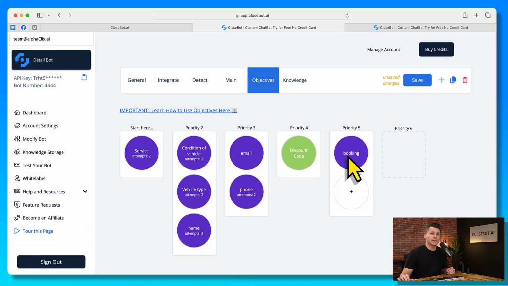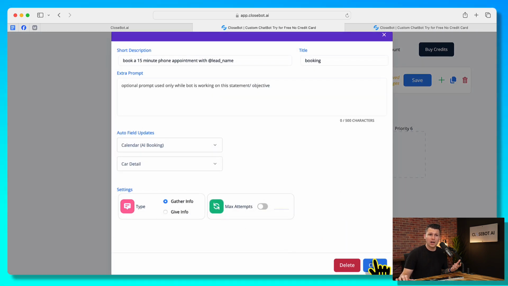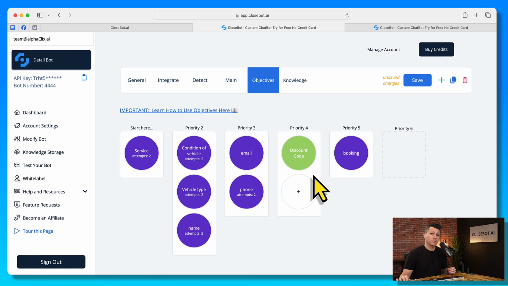The only time we leave this off is booking, typically. We'll actually leave this off on booking because all of their objectives have been completed and we are just trying to book them, which is the main goal. So we will try to do our best and as many times as we need to try to get that person to book an appointment.